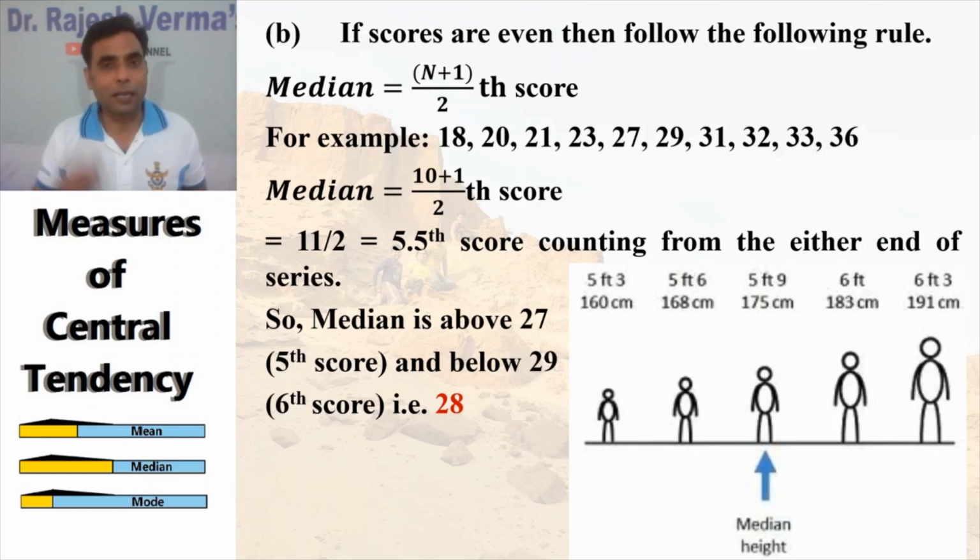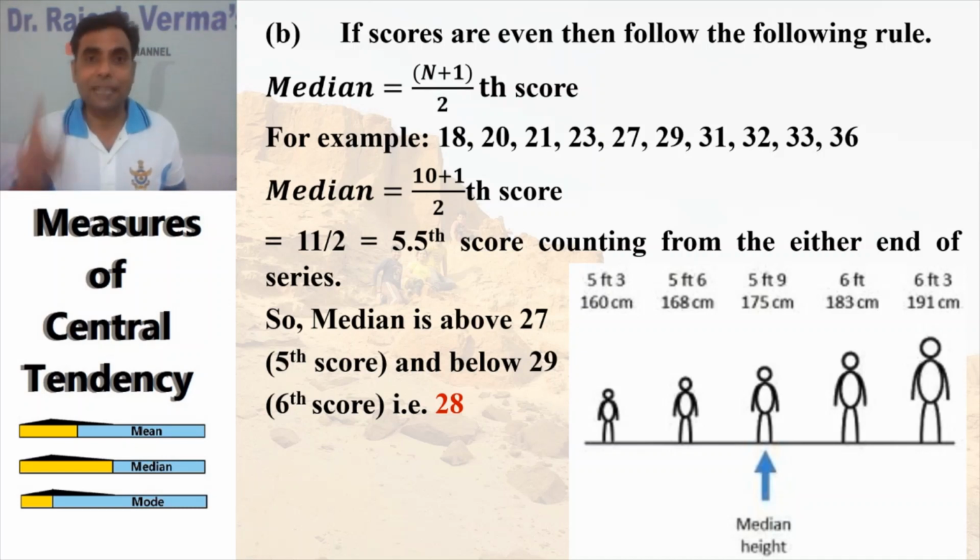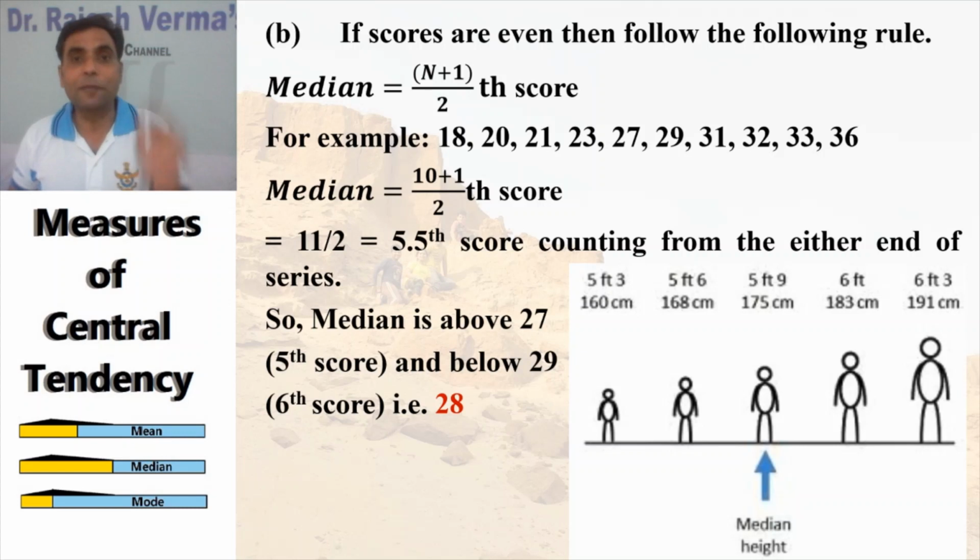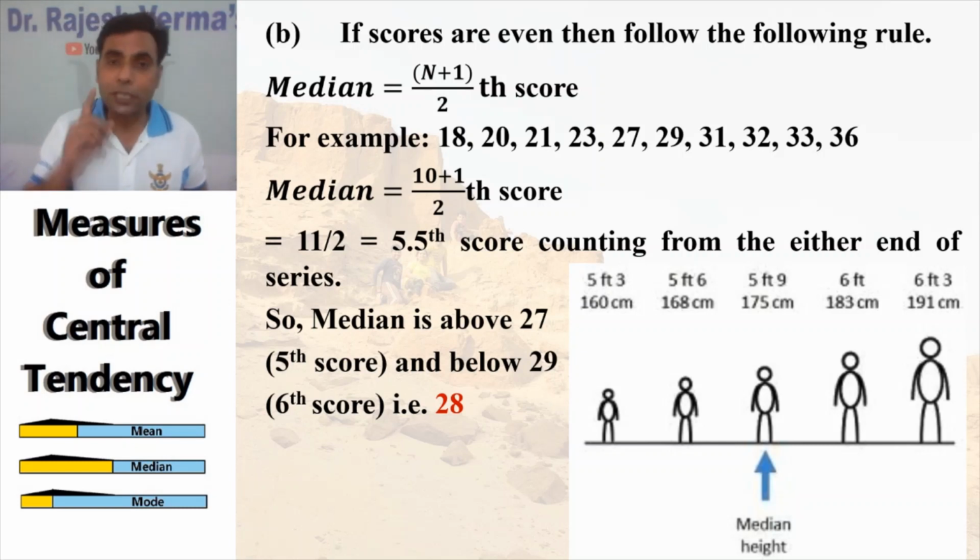The result will be 5.5. Remember here, it is not the median. It is the point at which your score will be found, and that score will represent the median of the distribution. Remember, 5.5 is not the median. Various students commit this mistake. They write that 5.5 is the median. No, my dear friends, that is a position on the distribution.